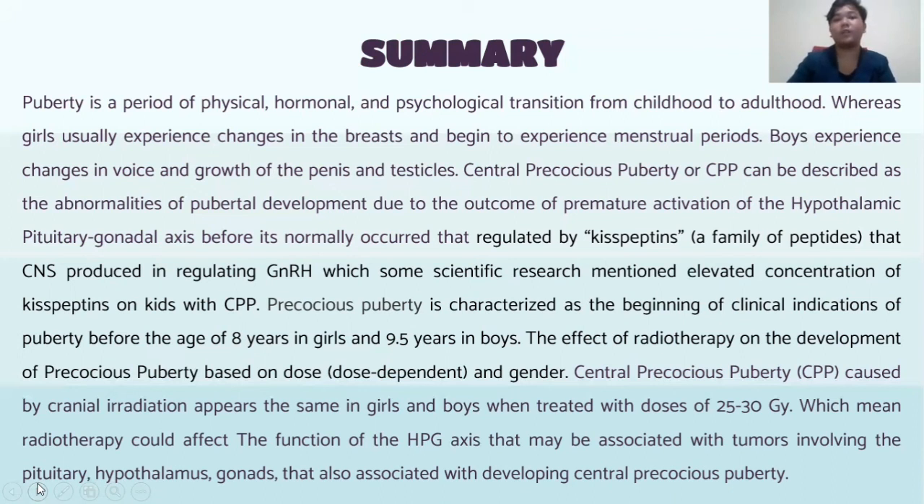The effect of radiotherapy on the development of precocious puberty is dose dependent and depends on gender. CPP caused by cranial irradiation appears the same in girls and boys when the treatment dose is 25 to 30 Gy, which means radiotherapy could affect the function of the HPG axis, which may be associated with tumors involving the hypothalamus and gonads, that are also associated with the development of central precocious puberty.